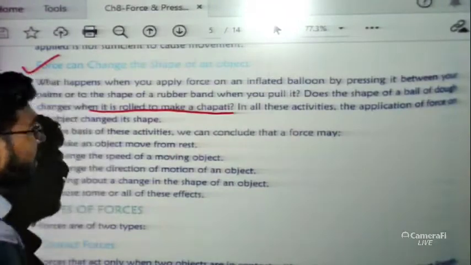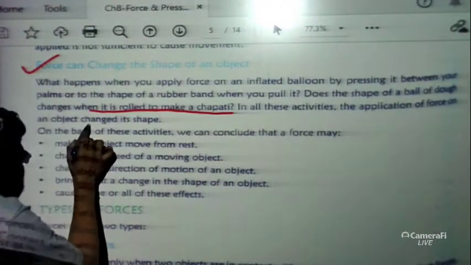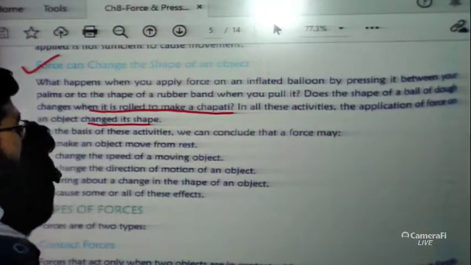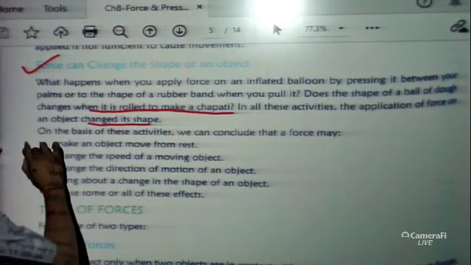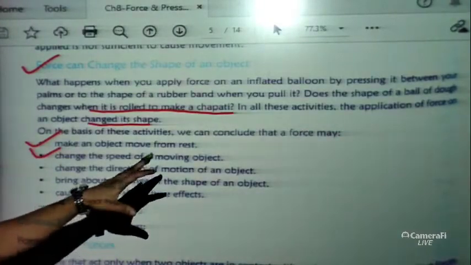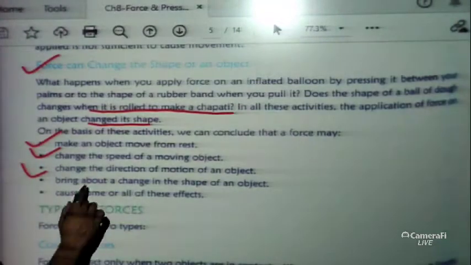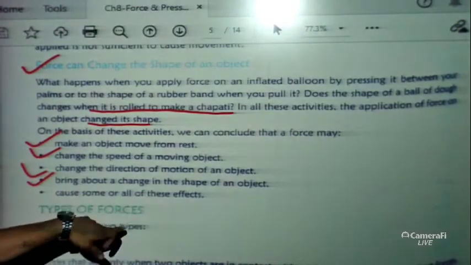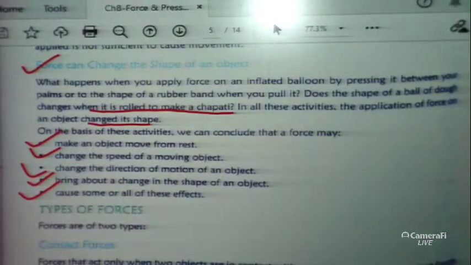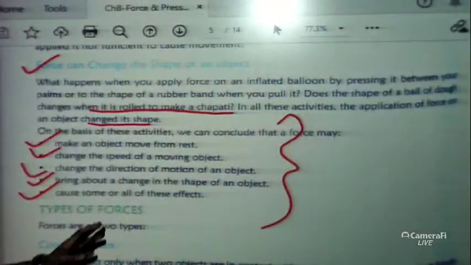Now next thing, in all these activities the application of force on an object changes its shape. On the basis of these activities, we can conclude that a force may make an object move from rest, change the speed of a moving object, change the direction of motion of an object, bring about a change in the shape of an object, and cause some or all of these effects. So these are nothing but the effects of forces.